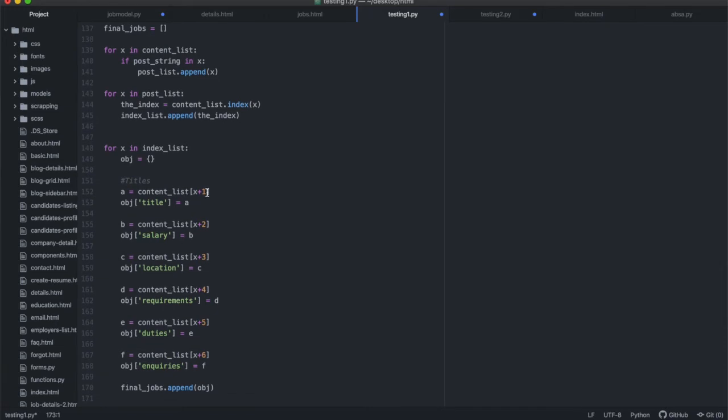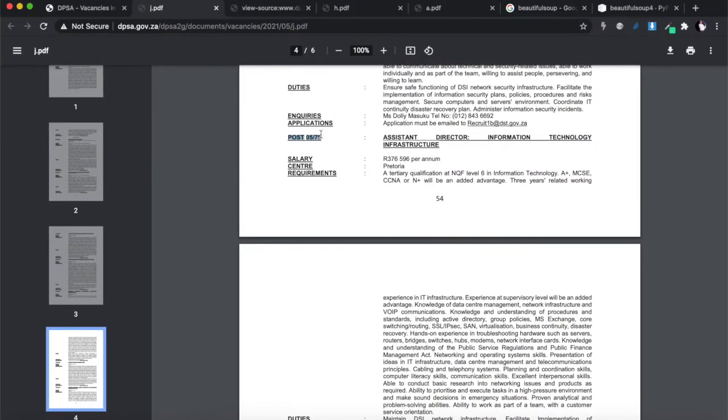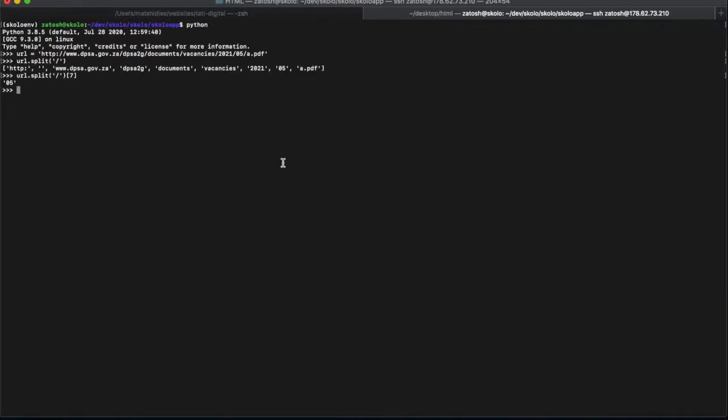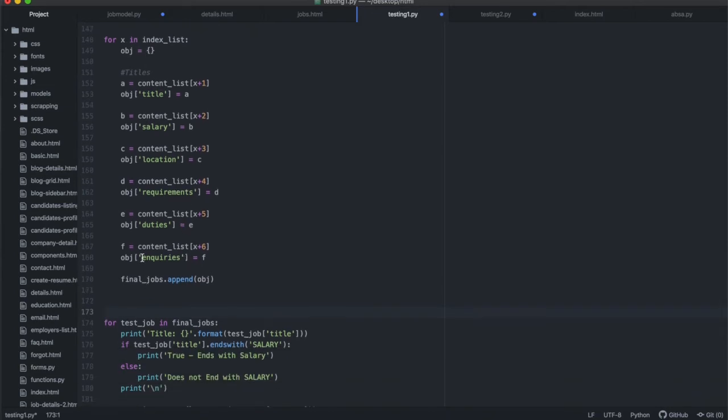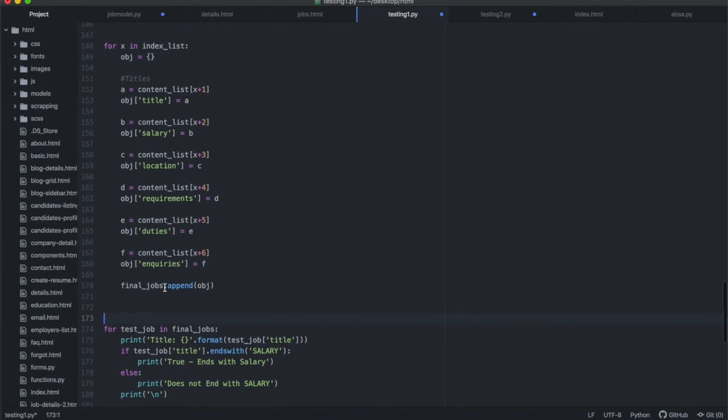Index plus 1 should be the title, index plus 2 should be the salary, and so forth. I iterate all of that and end up appending the object at the end, and then I'll have a list of objects which has all the different jobs.